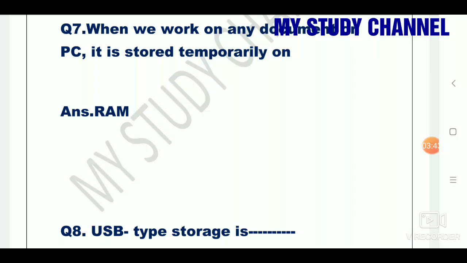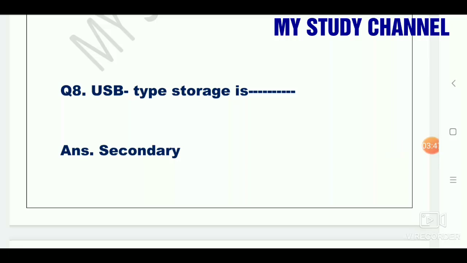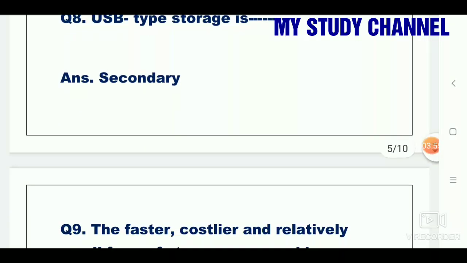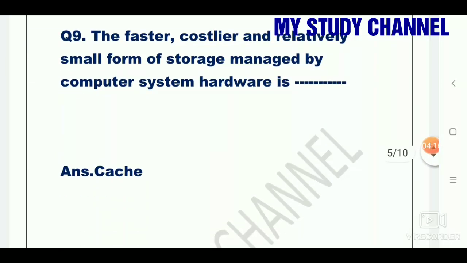Random access memory में वो store हो जाता है. Question number 8 is USB type storage is dash. USB type storage is secondary storage. Secondary is the right option. The faster, costlier and relatively small form of storage managed by computer system hardware is dash, that is cache.